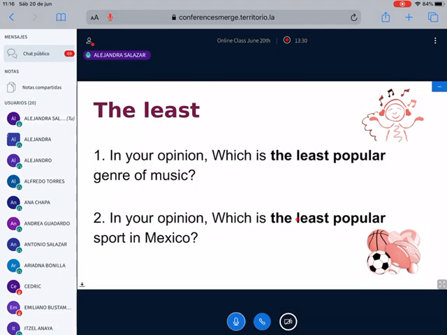Emiliano said American football, but it depends. For example, the sport that I like most is American football rather than soccer. So it depends on the person. For Emiliano, maybe it can be American football.